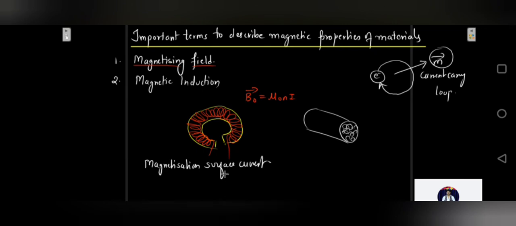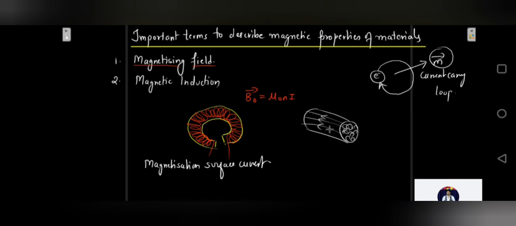Okay, so basically there will be currents generated on the surface of this soft iron core. Why are these currents generated? These currents are generated because of the magnetic moment which is produced. Why is the magnetic moment produced? Because the electrons are revolving inside the material. Why did the electrons start revolving? Because you applied a magnetizing field to that particular material by putting it inside the toroid, by winding a coil over